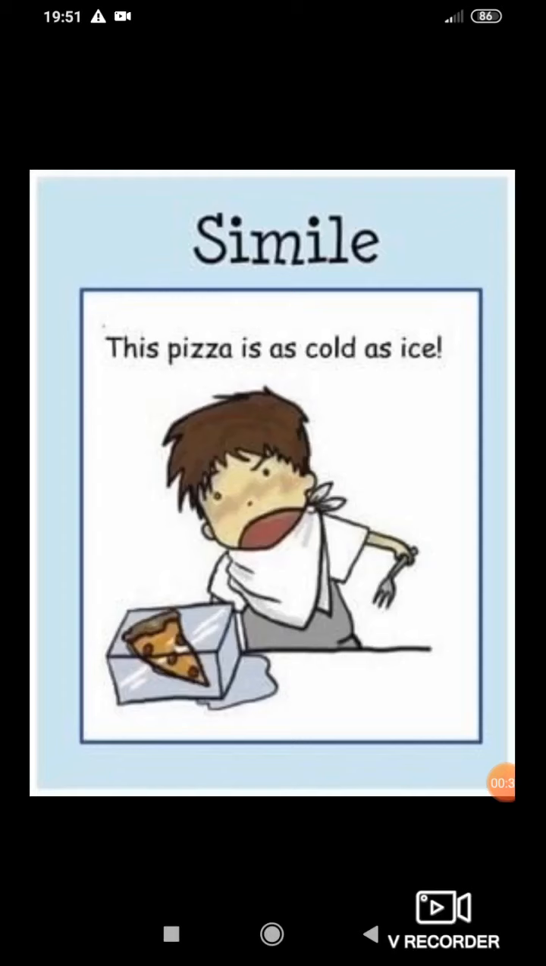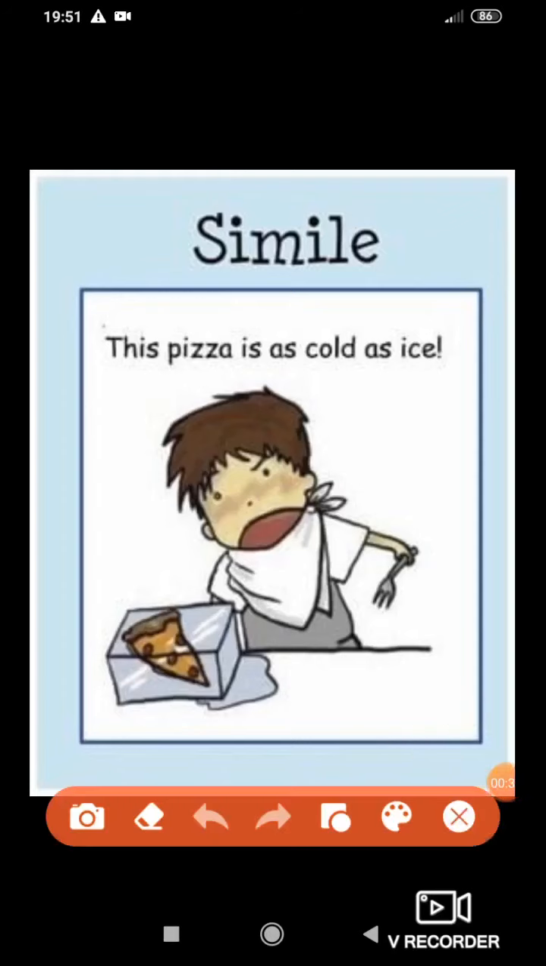Understood, students? See, the pizza is compared to ice. The pizza is being compared with the ice by using the word as. So, in simile, you can identify the simile by using this hint. In simile, this type of words are used: as, like, and so. Understood, students? Now, let's see another example of simile.